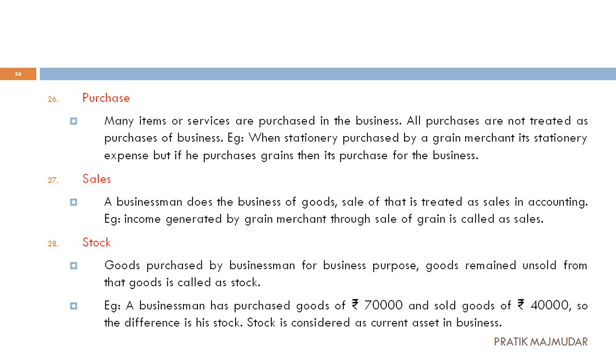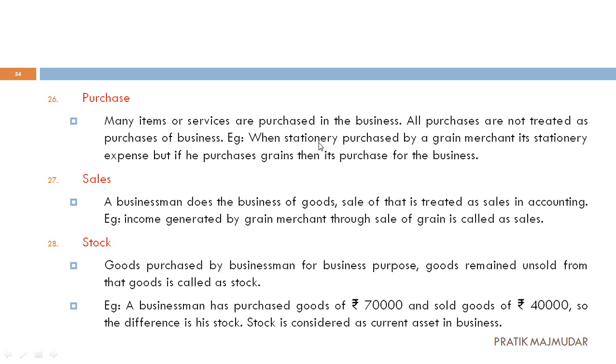Starting with the 26th number, purchase. Now what is called purchase? Many times you have heard this word, but purchase should be understood differently when we are preparing books of accounts. So let's jump directly to the example. Suppose you are a merchant selling grains in your shop, but you are purchasing stationery. That is called your stationery expense. It is not going to be considered as purchases. But if you purchase grains, then it is called your purchase.